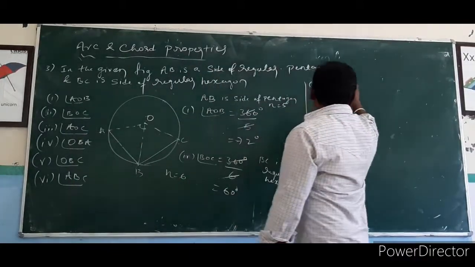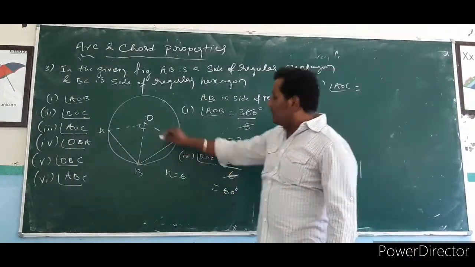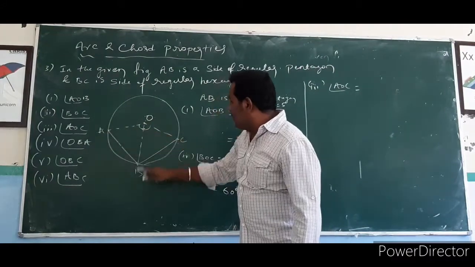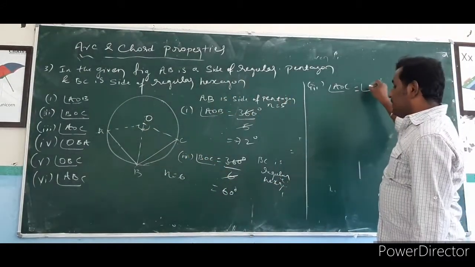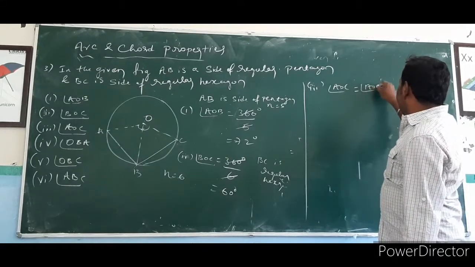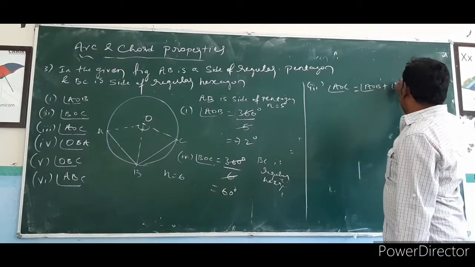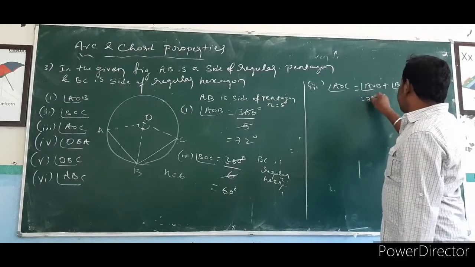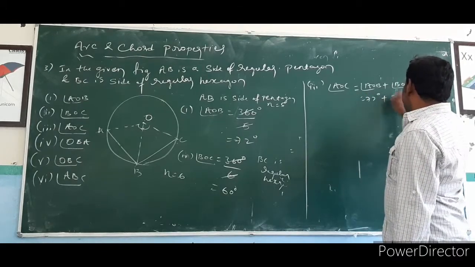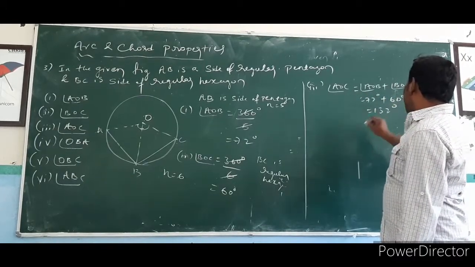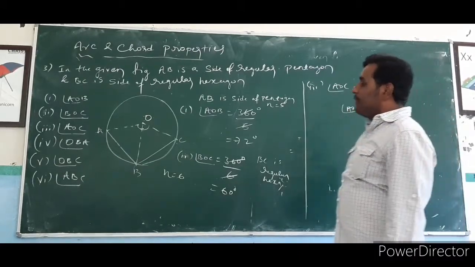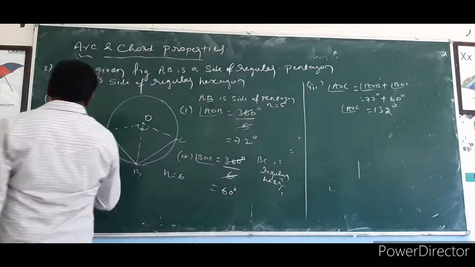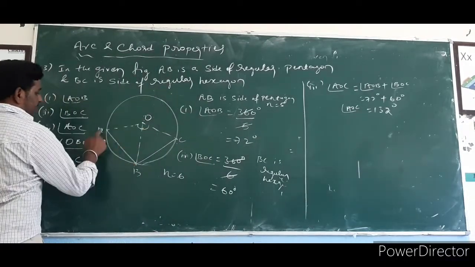If you want AOC, what should be added? AOB and BOC. That is AOB plus BOC. AOB is 72 degree, this is 60. If you add both, you will get 132 degree. This is angle AOC.